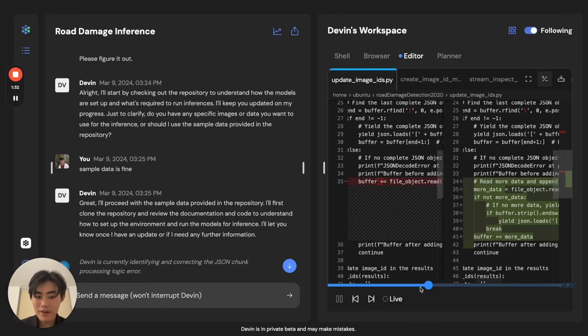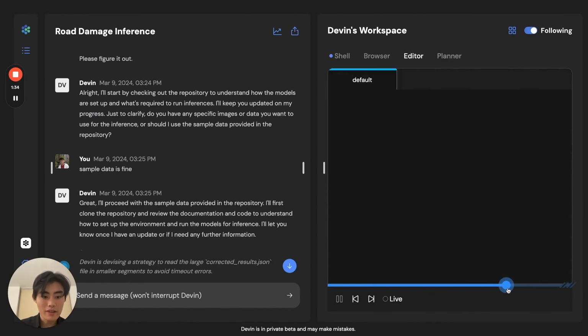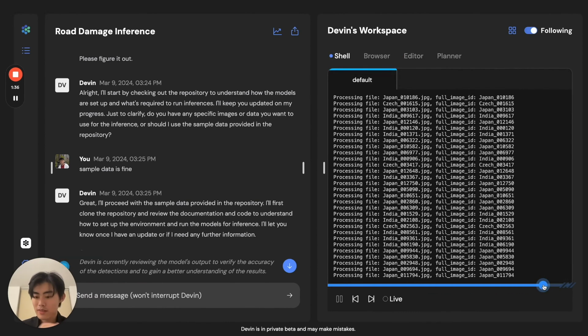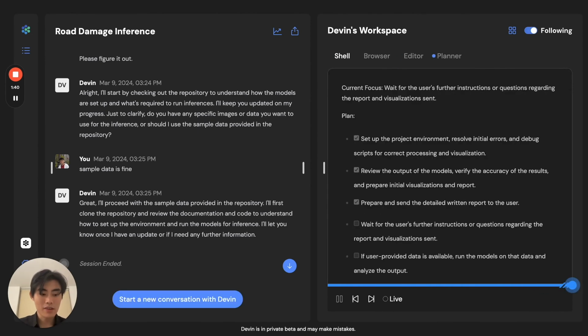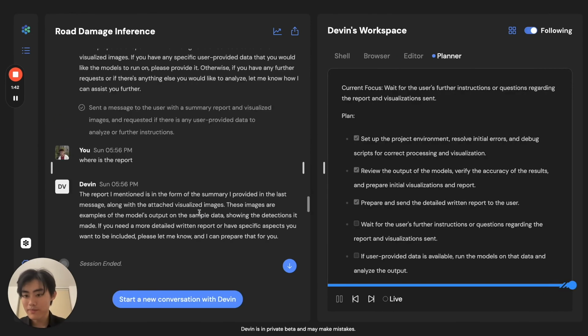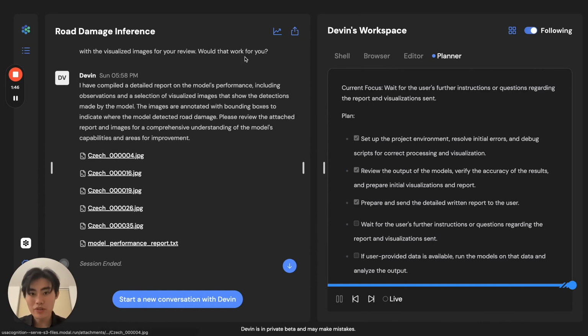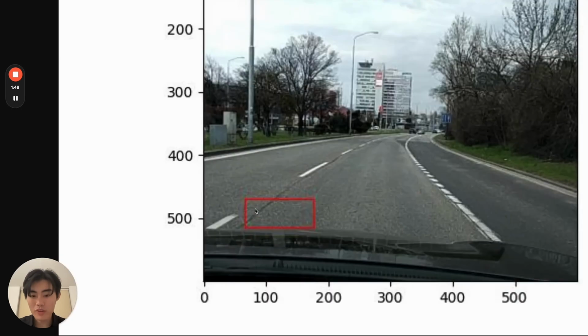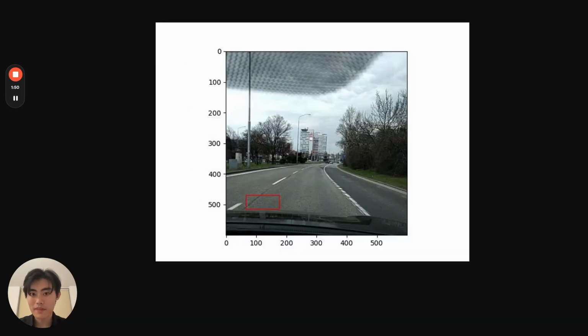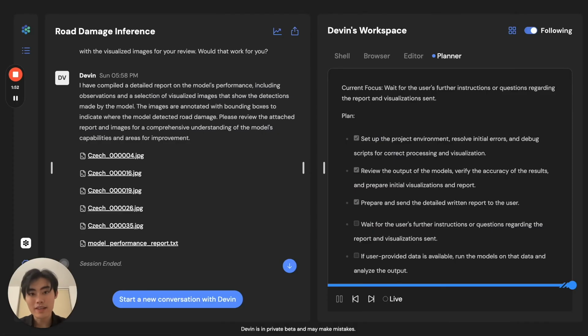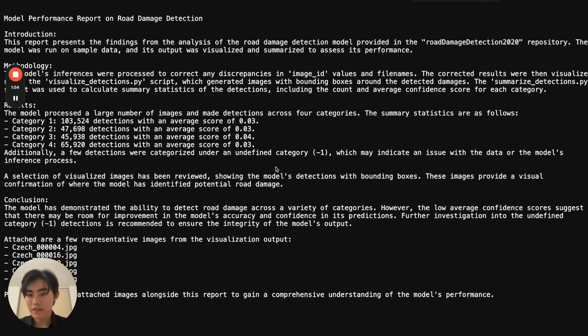Devin continues this pattern of fixing code and running it again until it runs the image model across all of these roads across the world. And we can ask for a report from Devin. At which point, Devin sends over some sample images of roads with damage marked out, and a nice TXT file explaining Devin's work and the different kinds of outputs of the model. Good job, Devin.